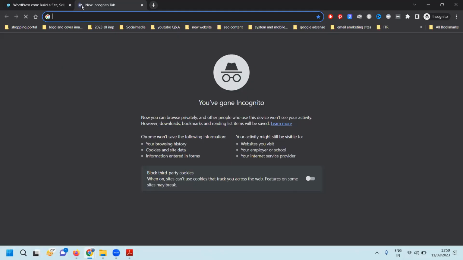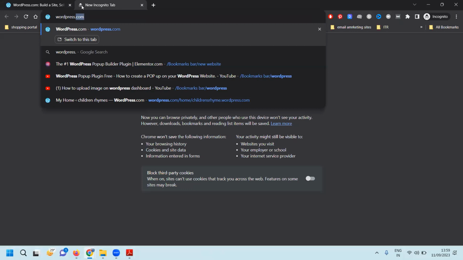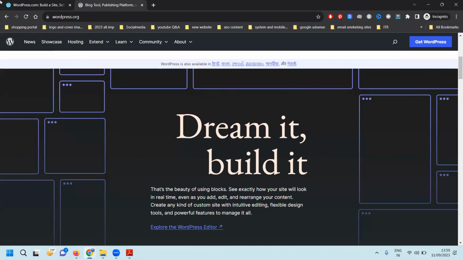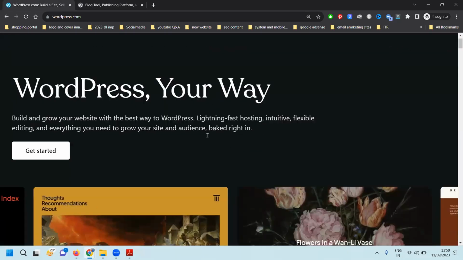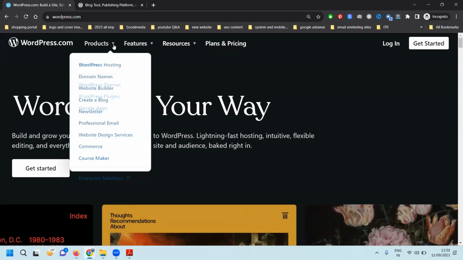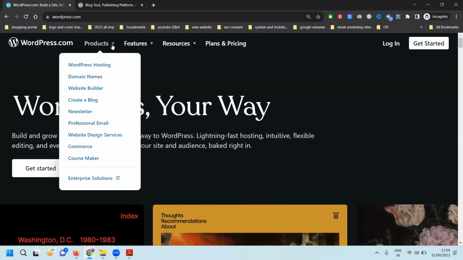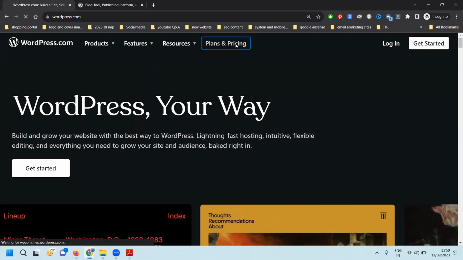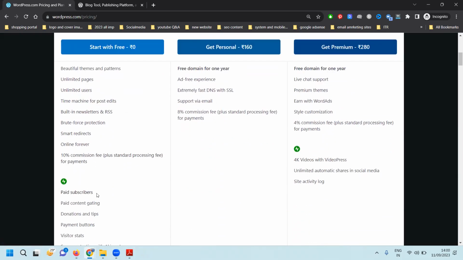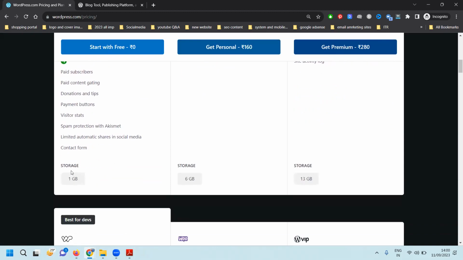WordPress.com. Same WordPress, but there is a price. This will be paid. Here is how much it will be. Free, unlimited users, everything will be here. For the particular one, how much is the example? Storage will be only 1 GB. Storage 6 GB, 30 GB.